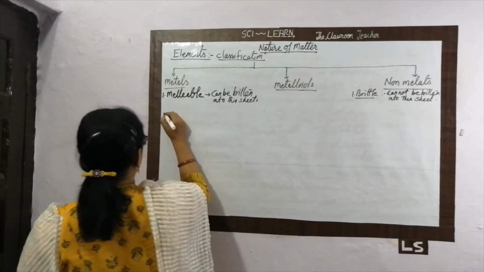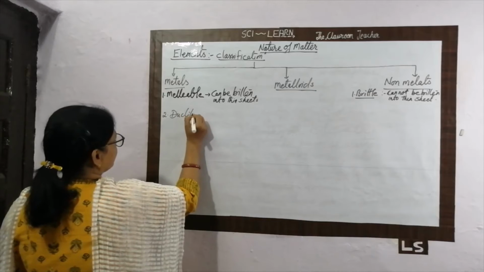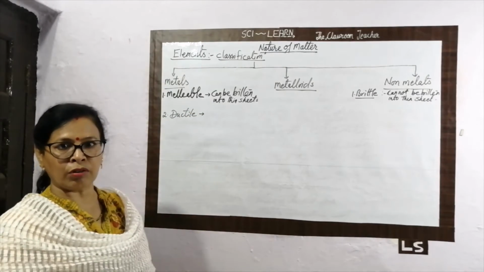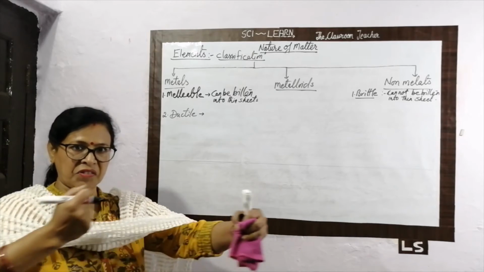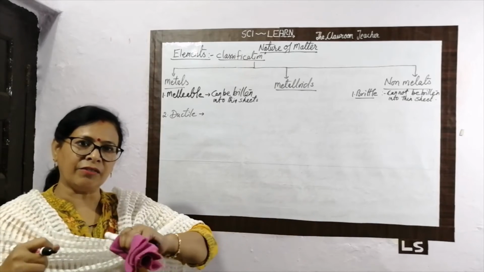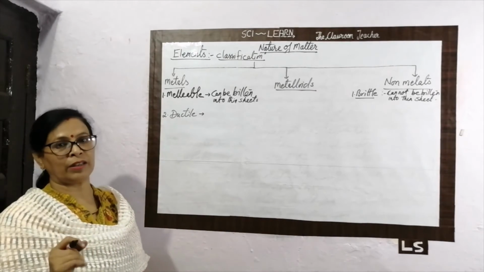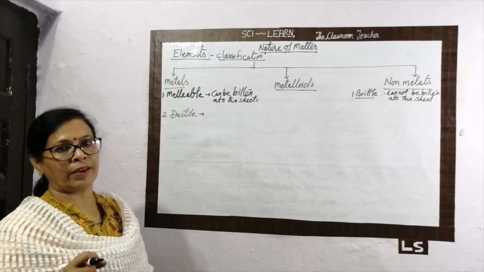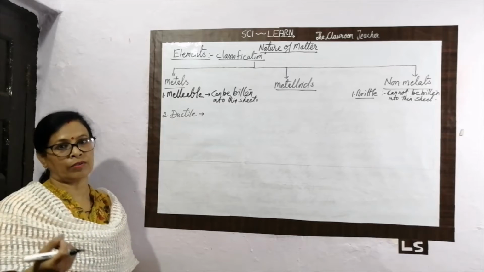Now let's move to the second property, called ductile. Metals are ductile. Ductile means they can be drawn into thin wire. All electrical wire is made of metal only: aluminium wire, zinc wire, copper wire. For ornaments, we use gold wire and silver wire.